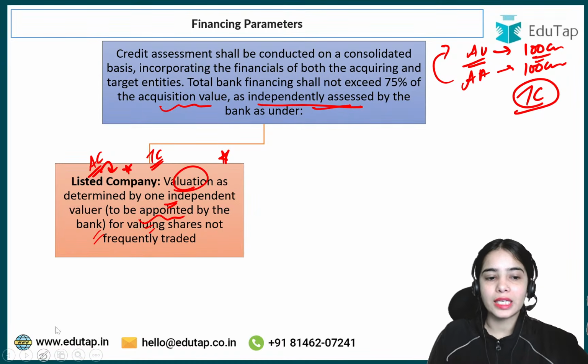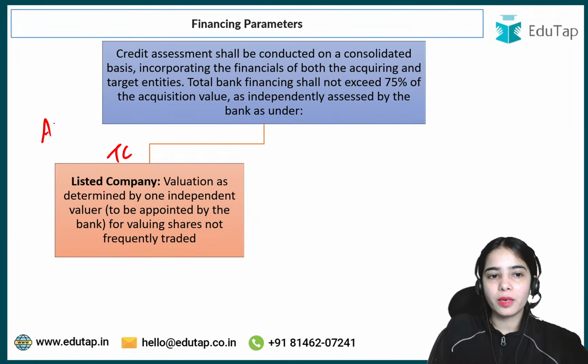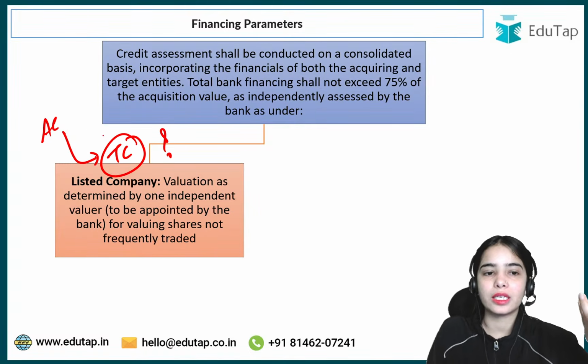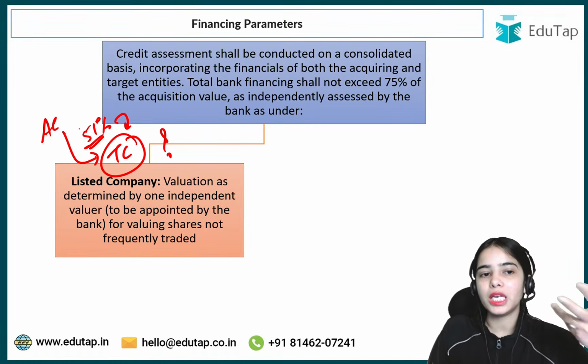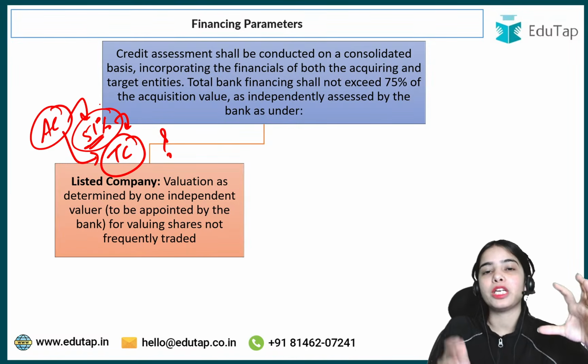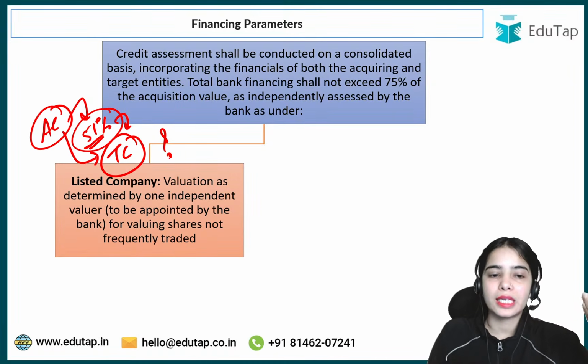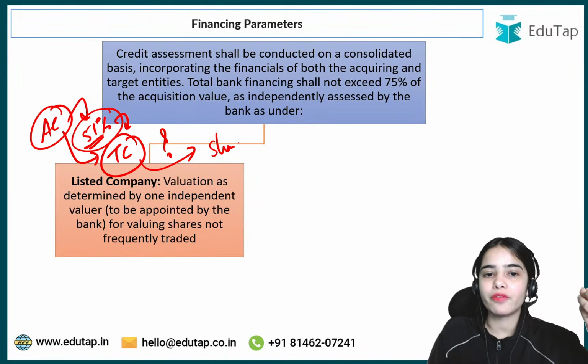Because you can understand that if the acquiring company has to acquire the target company, how is the value of the target company going to be decided? If the acquiring company wants 51% of shares in the target company, to have major control and buy major shares in it, how is the value of the target company going to be decided? It can be decided on the basis of the share value in the market, right?